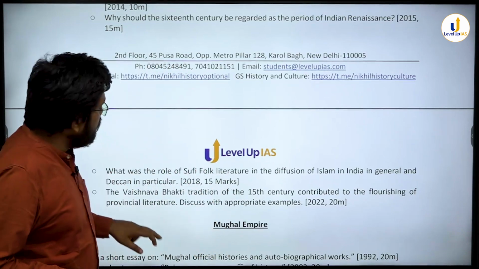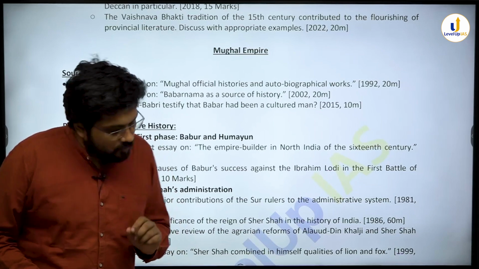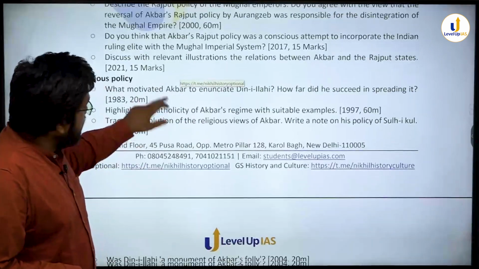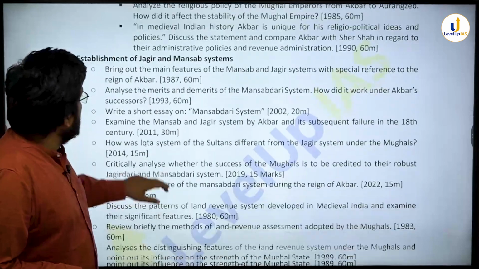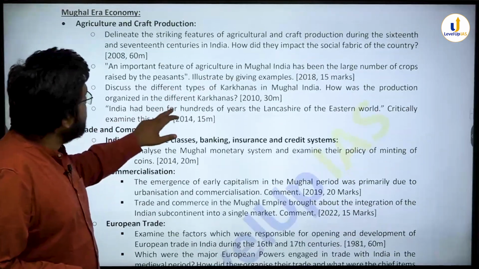Now, let me go to some other aspects. Mughal Empire. Here also I want to bring out an interesting thing, and that is, if you look at the Mughal economy, you get to a very interesting thing.